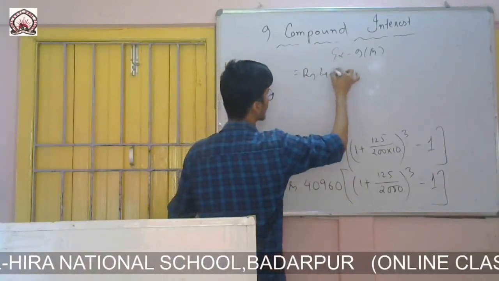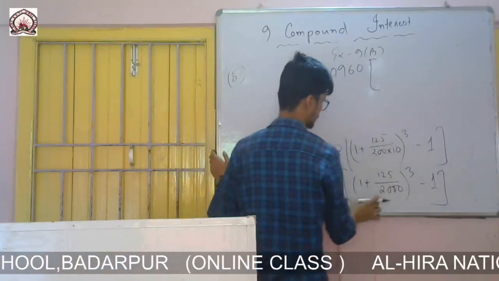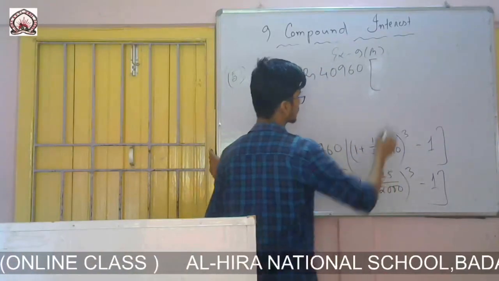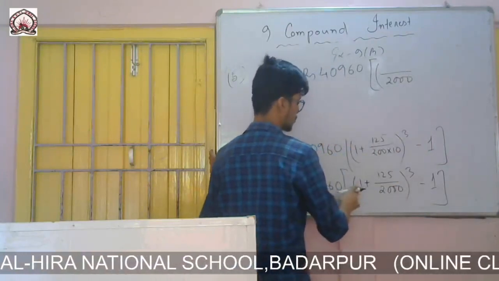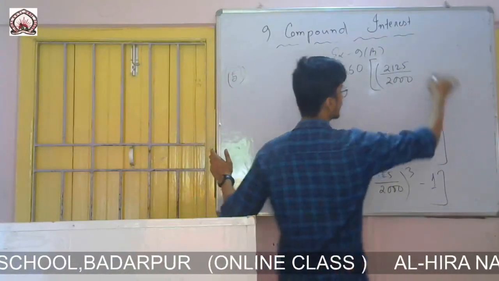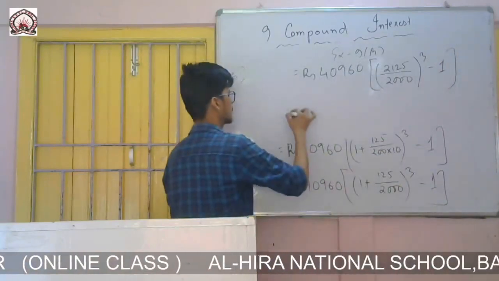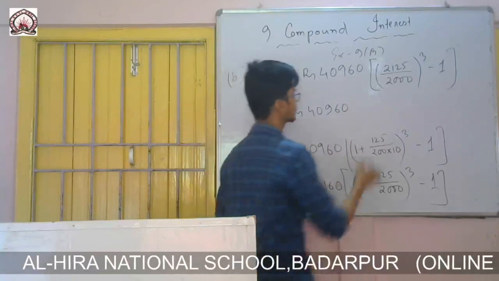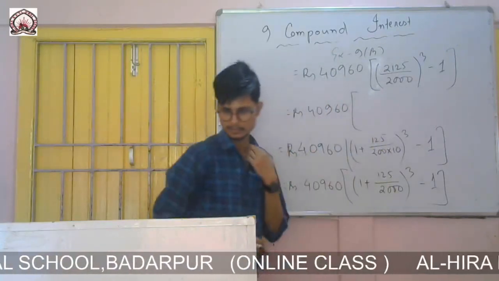If I take the LCM, it will be 2000, and 2000 into 1, 2000 plus 125, will be 2125. Whole thing cube minus 1. So rupees 40,960.